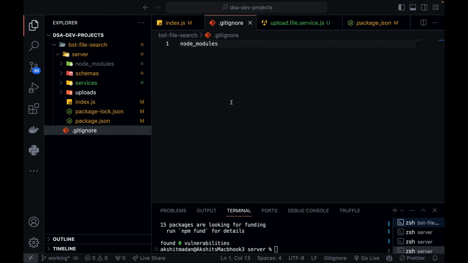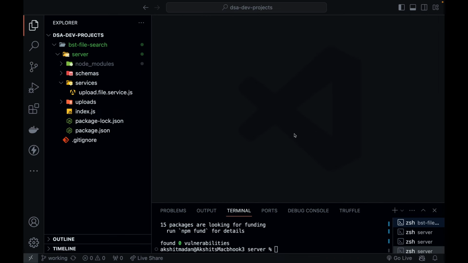Now let's go ahead and make some API calls to test our server. For testing this, we definitely need some files that we can upload. Yes, I can use some 4 or 5 files that I already have, but let's say you want to try with 100 files and compare the time of searching a file. So I'm going to show a very simple Python script that will automatically generate 100 random files for you with random textual data, so that you don't have to worry about bringing files to test with.